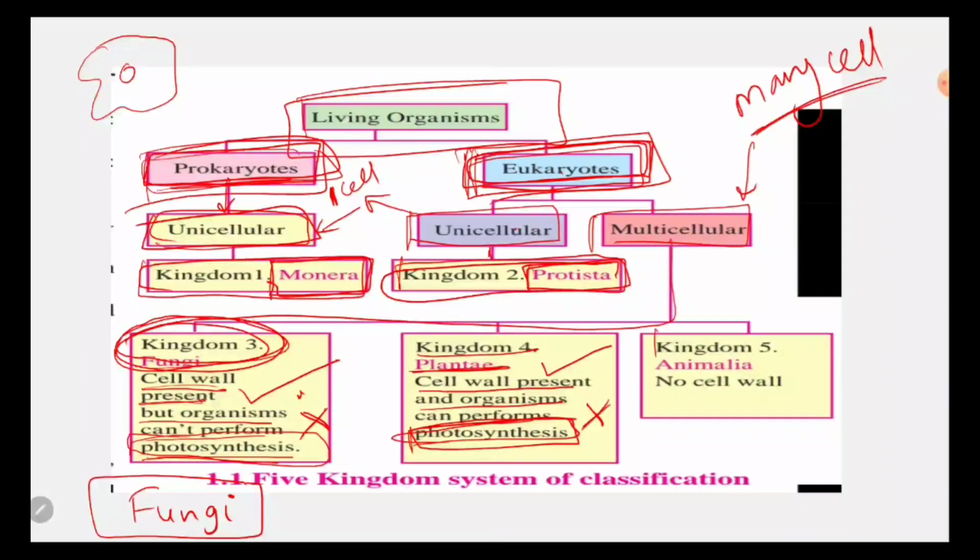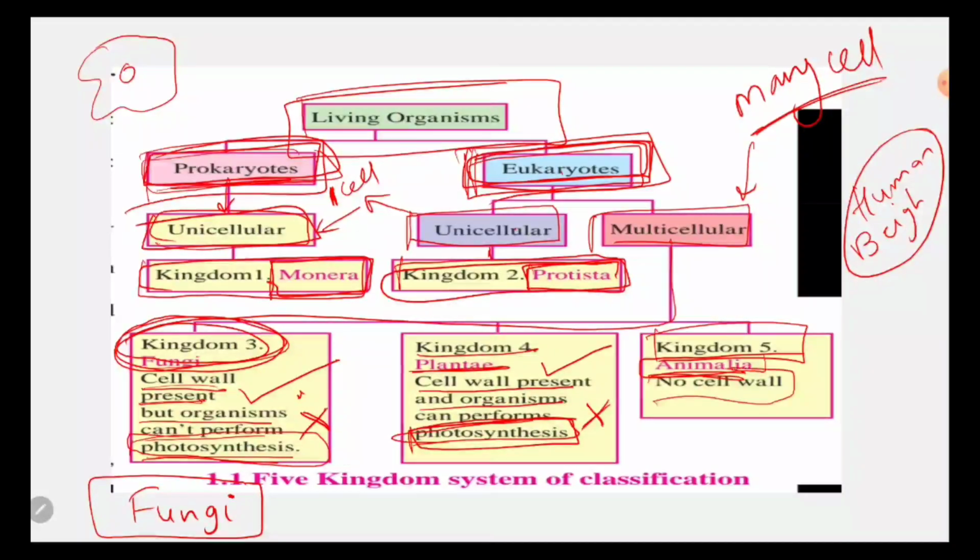Okay, now the fifth one is kingdom Animalia. What do you mean by Animalia? In Animalia, every animal comes, even human beings, because a human being is a social animal. You have to write it down that a human being is also an animal, but a human being is a social animal which lives in a society. Not every animal lives in a society, therefore a human being is known as a social animal, and it comes in kingdom Animalia. No cell wall. Our cells do not have any cell wall.